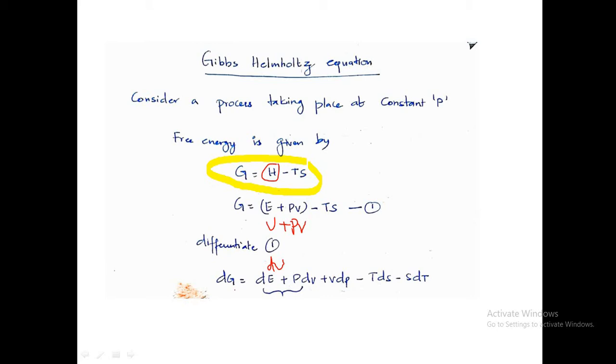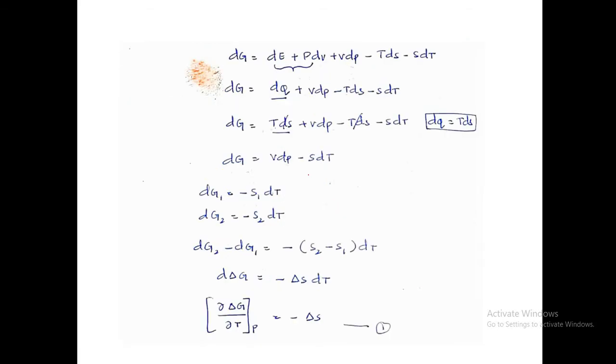When we differentiate this, dG is equal to dE plus PdV plus VdP minus TdS minus SdT.